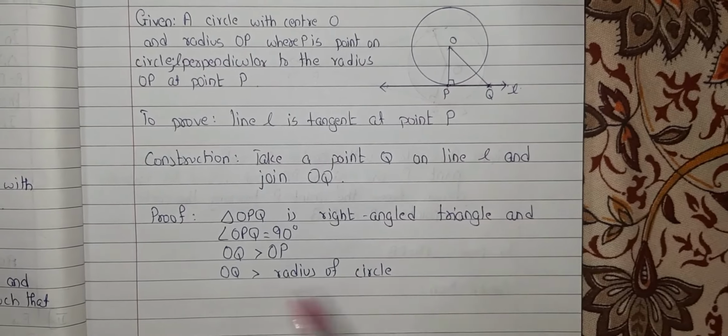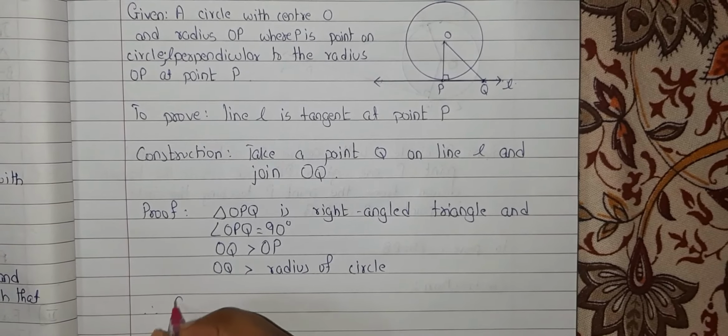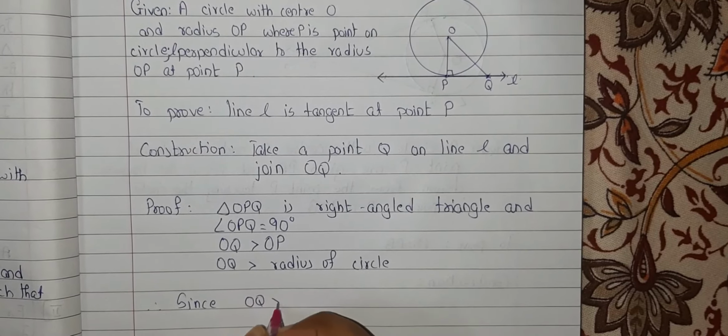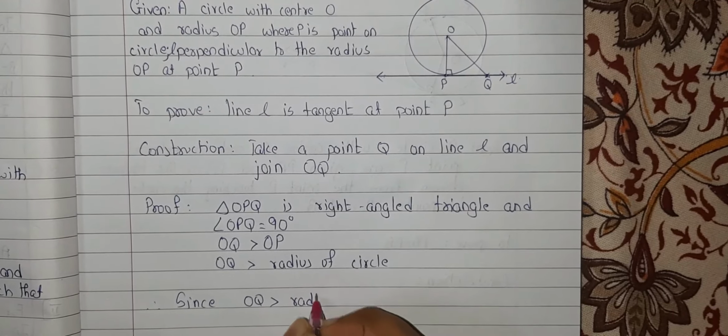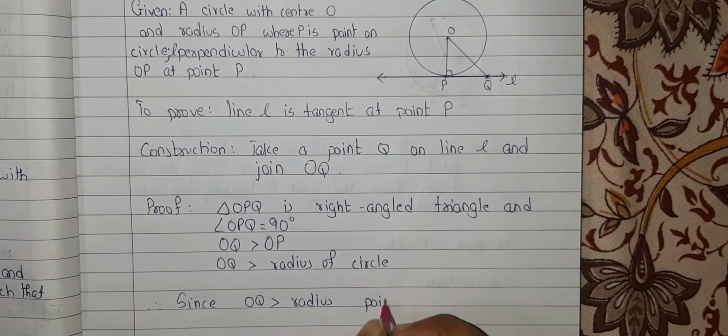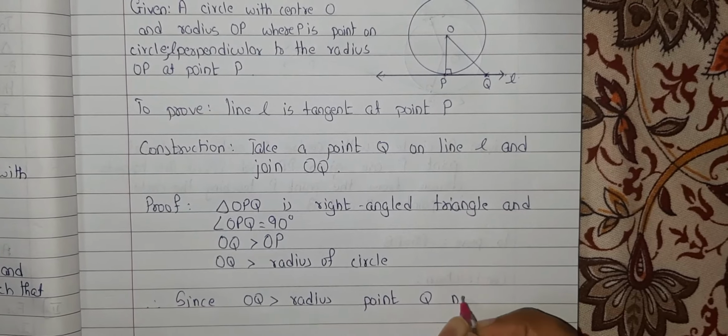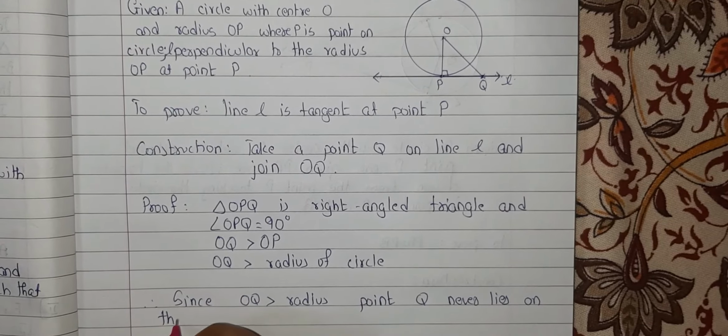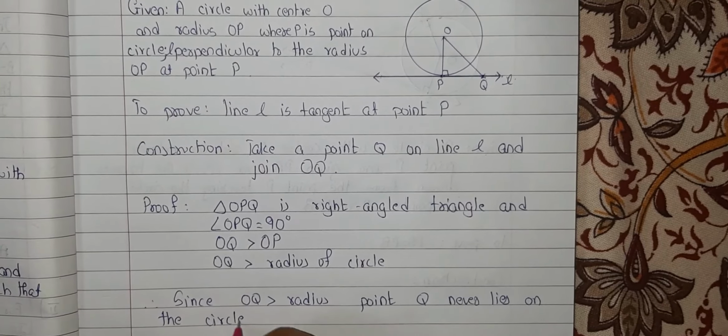Hence we can say that since OQ is greater than the radius, point Q never lies on the circle.